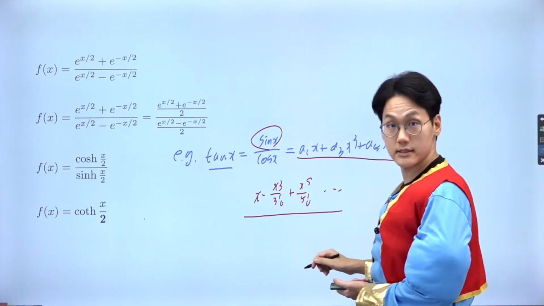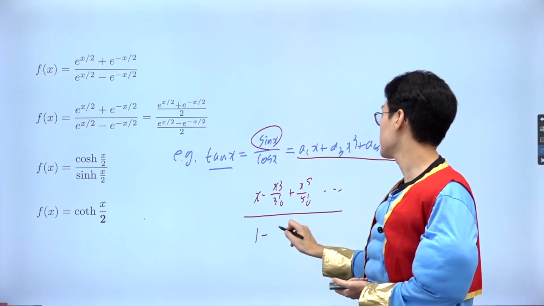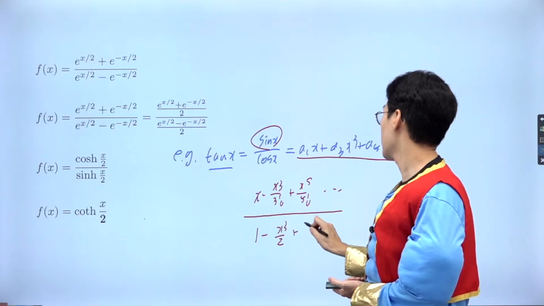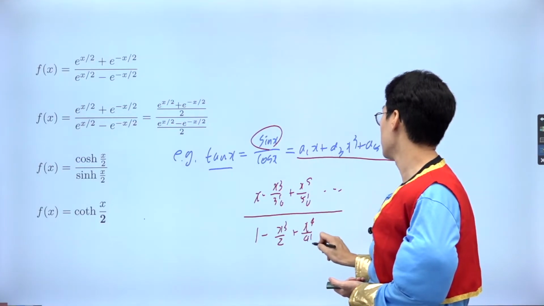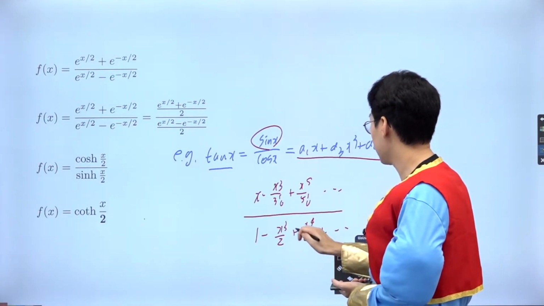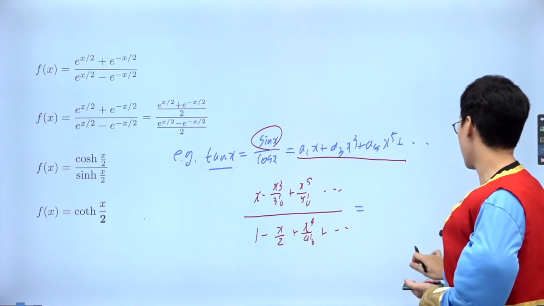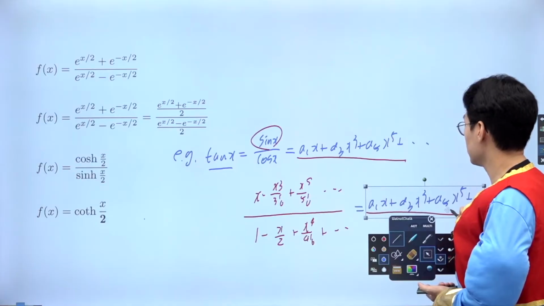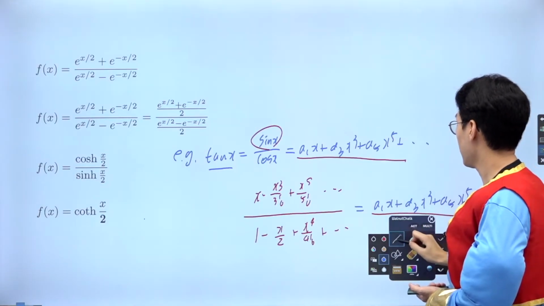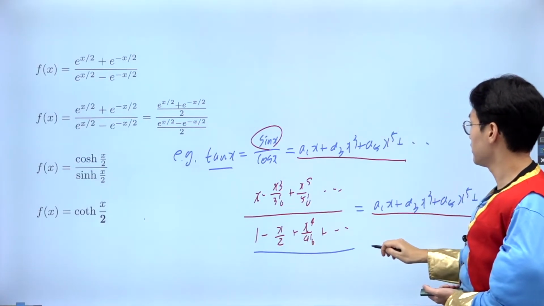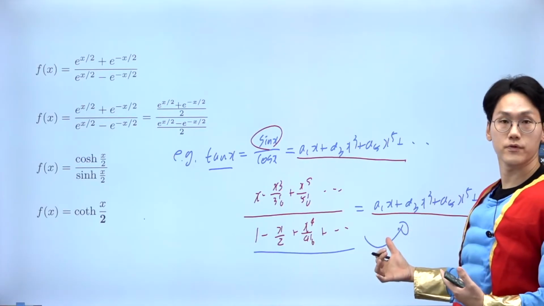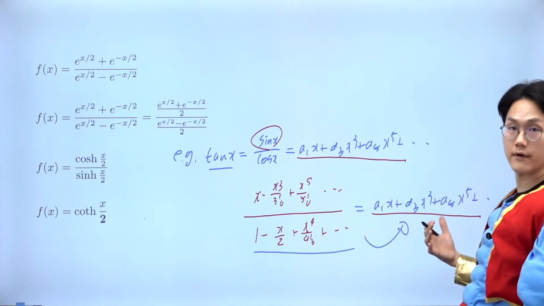For the cosine, it's an even function, so I'm going to do 1 minus x squared over 2 factorial plus x to the 4 over 4 factorial, on and on and on. And then what do you do? You let this be the same as the right-hand side, and then you multiply the numerator to the right-hand side and compare the coefficients. That's what you did on deriving the tangent.